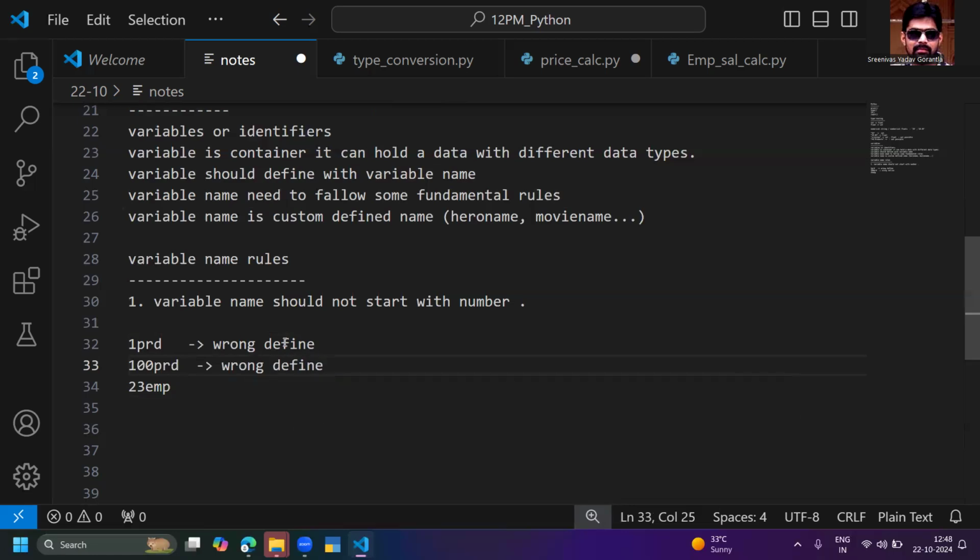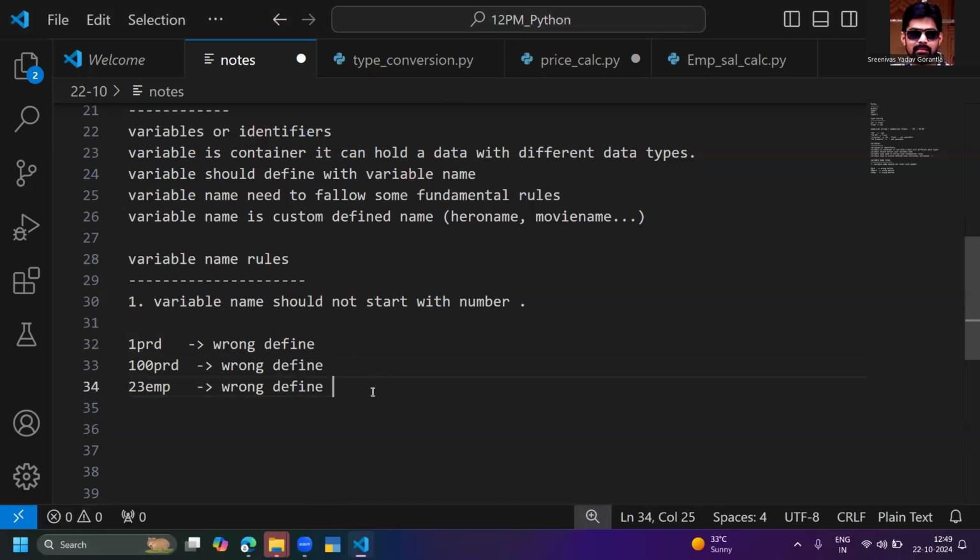So try to understand. You cannot create or initiate your variable name with a number. This is also wrong. Whenever you are creating a variable name, it should not start with a number. That is the first rule you have to follow.